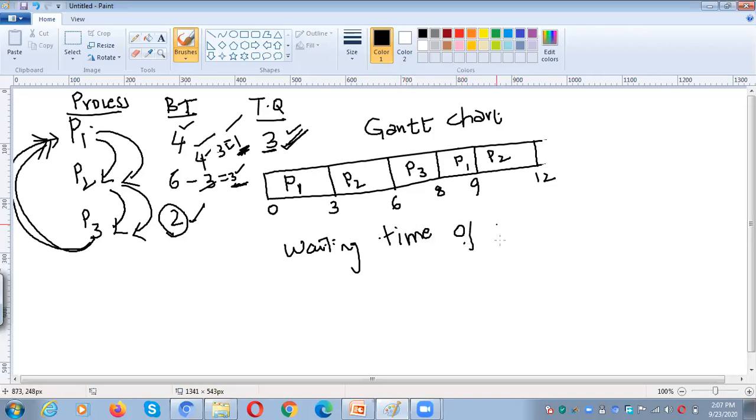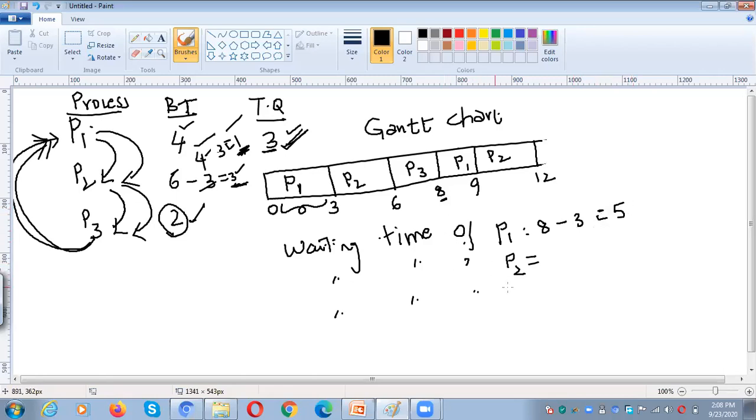What is the waiting time of P1? Tell me, what is the waiting time of P1? 8 minus 3, 5, ma'am. Right. So P1 appears in the Gantt chart here at 8, and in those 8, 3 milliseconds are already consumed by P1 only. So 8 minus 3 means 5.